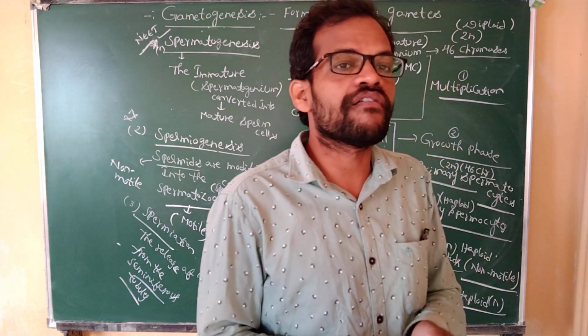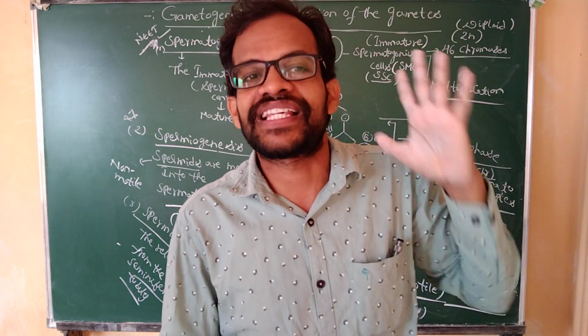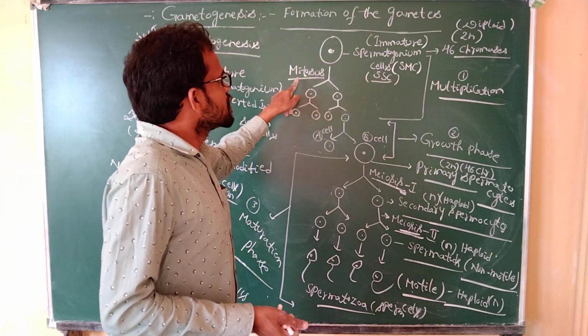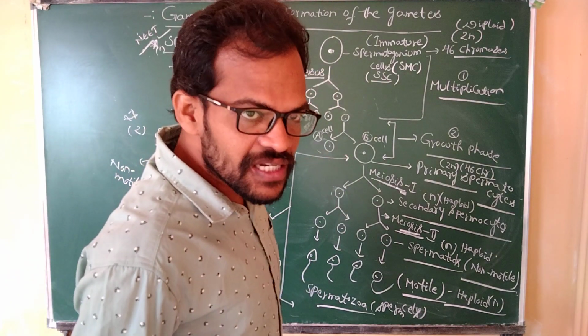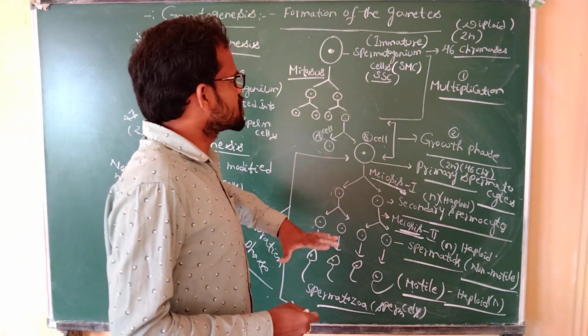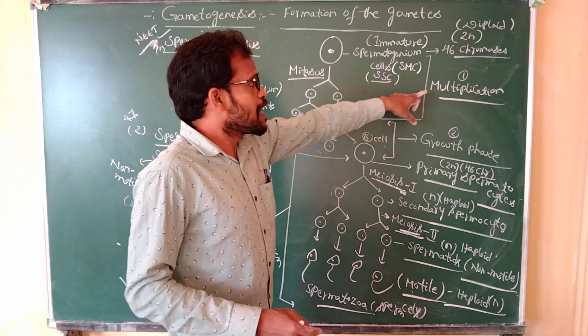The seminiferous tubule consists of germ cells. The germ cells are nothing but spermatogonium mother cells, which are stem cells. These spermatogonium mother cells continuously divide. They participate in mitotic division, and whenever they undergo mitotic division, they produce a number of cells. This continuous division of immature spermatogonium cells is known as the multiplication phase.